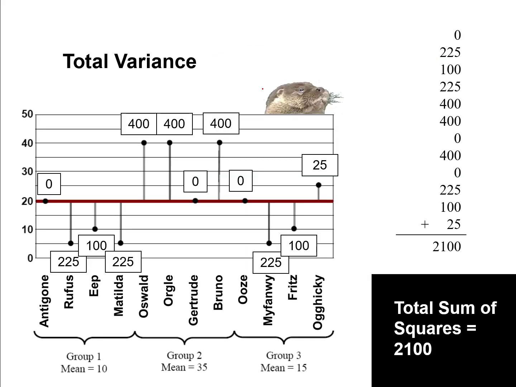So here's what it looks like in our current example. I took each person's score and took how far they deviated from the grand mean and squared it. So for example, this person was 10 points below the grand mean, and 10 squared gives me 100 and so forth. So I took each person's score, squared the deviation, and then added up all these squared deviations, and my sum of squares for this example is 2,100. So 2,100 is my total sums of squares.